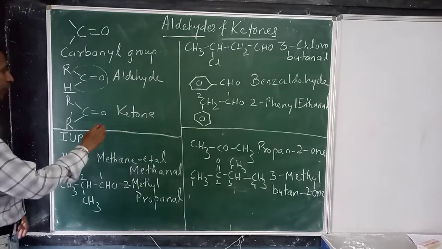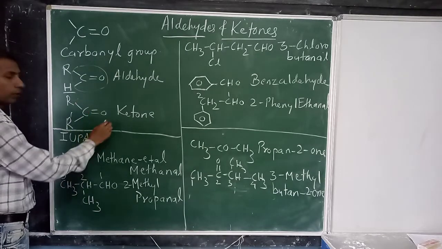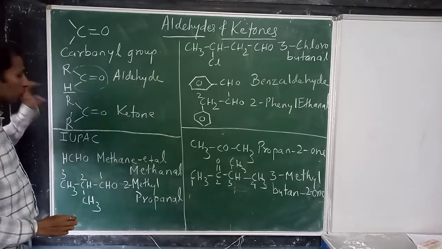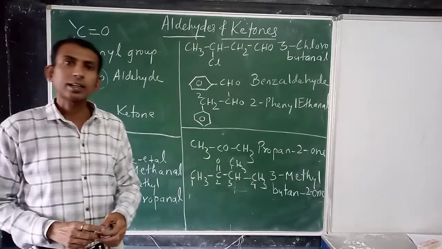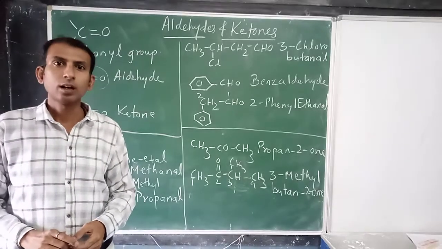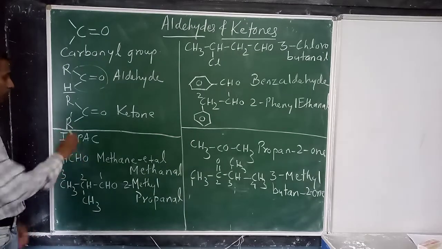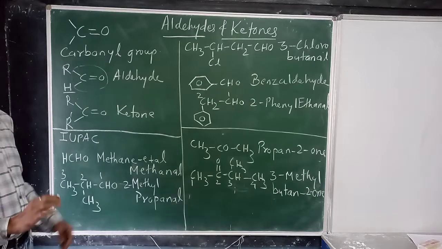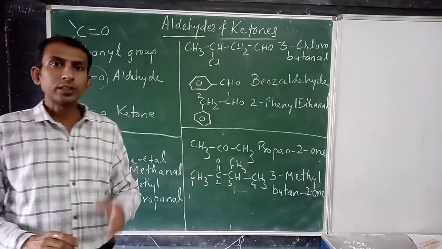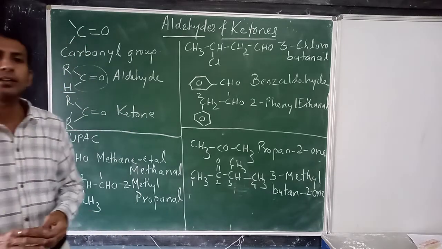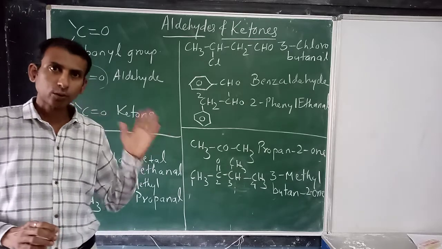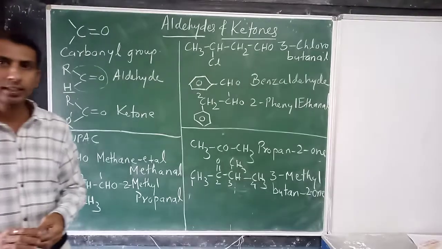Okay. And in ketones, carbonyl group will be attached to alkyl groups or aryl groups. Hydrogen atom is not there. यहाँ पर hydrogen atom नहीं है. So in this way you can easily identify these two class of compounds, aldehydes and ketones.